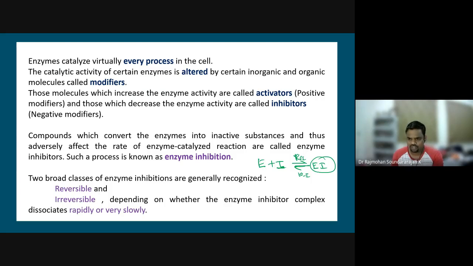If EI can quickly dissociate into E plus I, then this E is available for the substrate to react to form ES, right? So whether this reversible reaction takes place rapidly or very slowly will determine the enzyme activity accordingly.